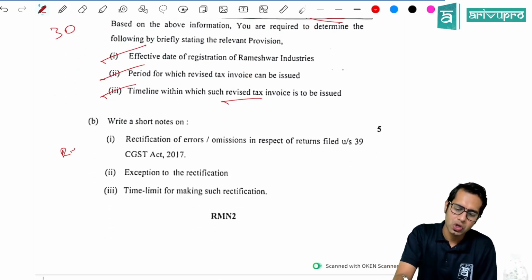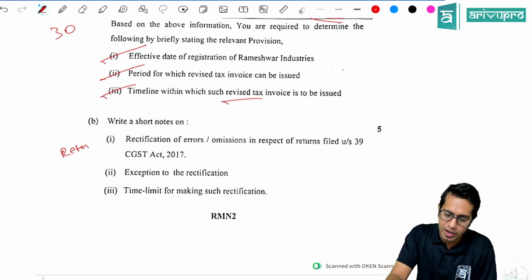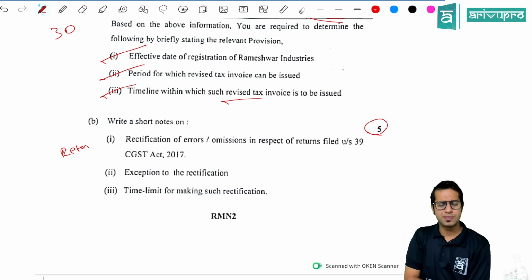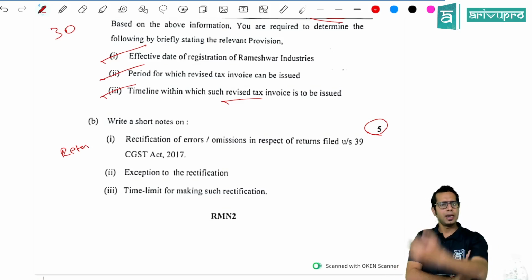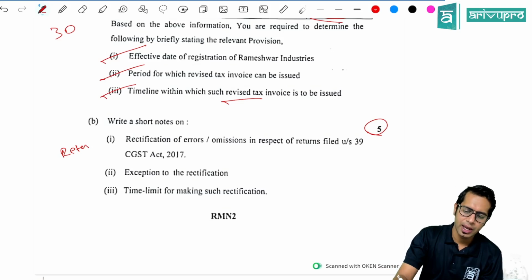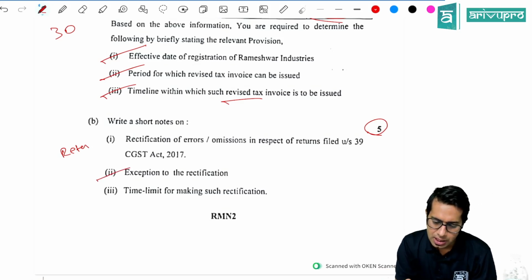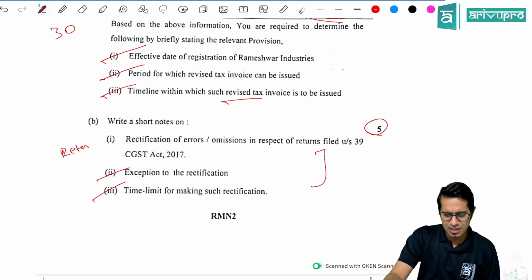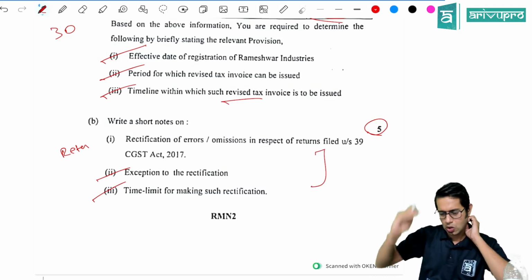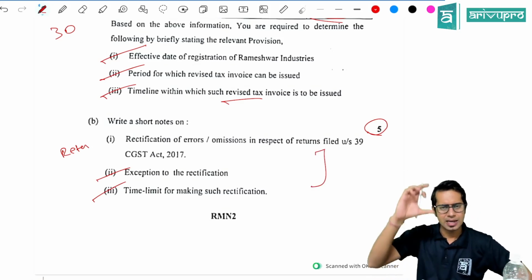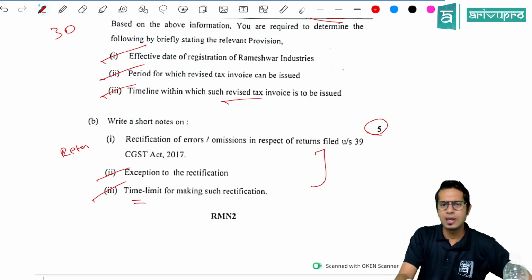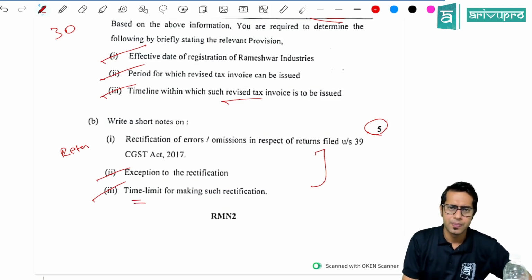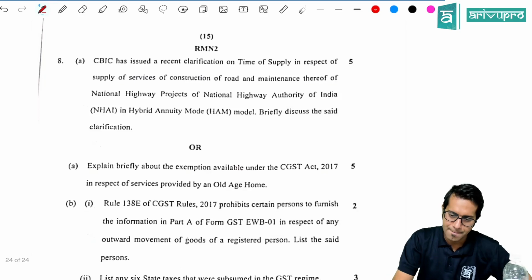Now this is a question on the returns topic, rectification of error or omission. So this is a 5 marks question with respect to rectification. Rectification can be made in the next month's return. What are the exceptions for rectification and the time limit for rectification, sir? There is a particular theory column in your material. That entire theory you are supposed to write, and the time limit for making rectification is 30th November of the next financial year or the date of filing the annual return, whichever is earlier.